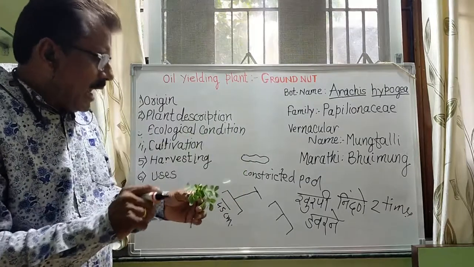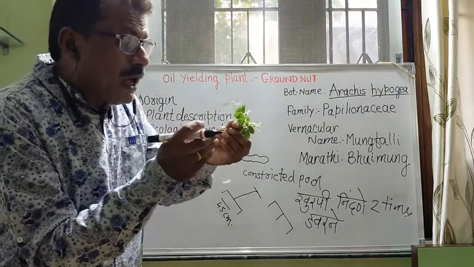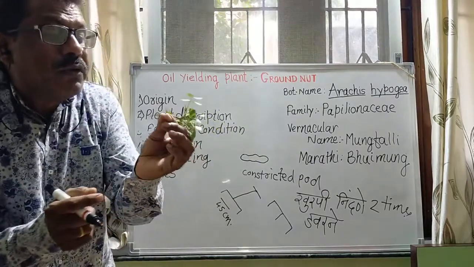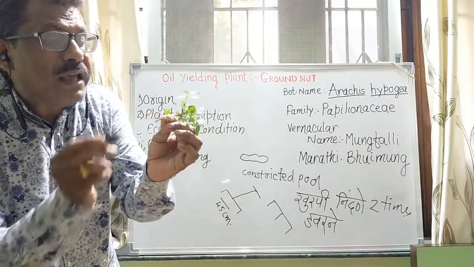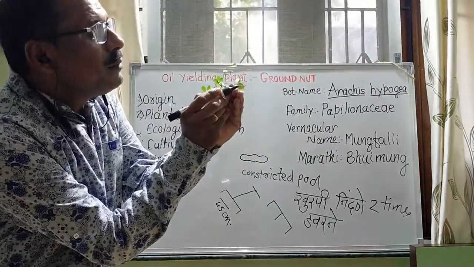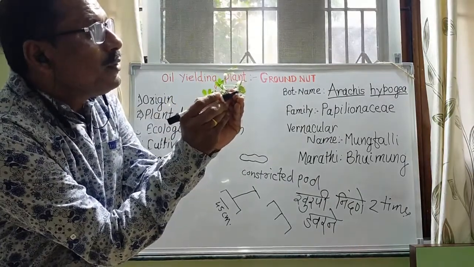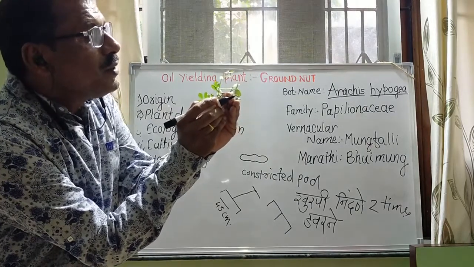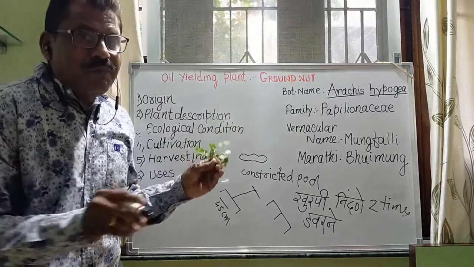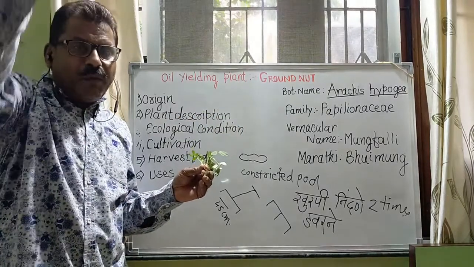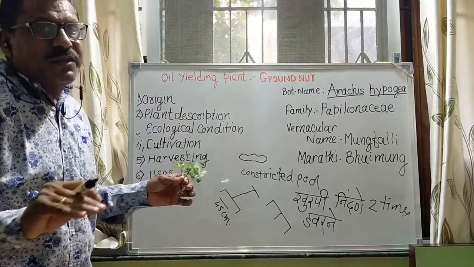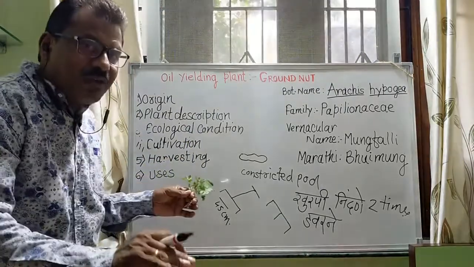So in leguminous plants, on the roots there are nodules. Here, if you can see, these are the nodules, bacterial nodules. So what is the role of these? These are bacteria which absorb atmospheric nitrogen and convert it into nitrites, and it is mixed in the soils.